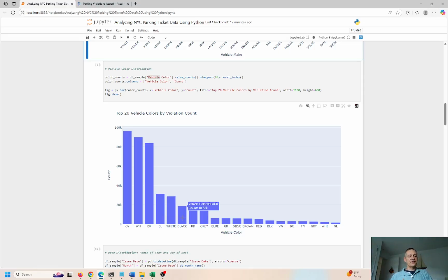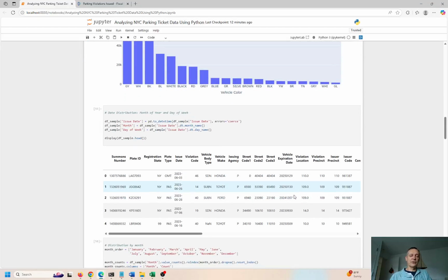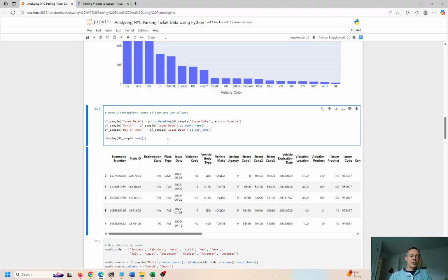So again, these should probably be consolidated and have like a two-letter or maybe three-letter standard. But you can see they have gray right here, and they have GREY over here. And if you spell it different, if one letter is off, or even if you have a space between it or a space at the front or at the end, the computer will interpret that as a totally different color, and it's going to go into a different bucket, and it's going to be plotted differently, right? So again, this is New York City data, and New York City is not a data institution. It's not Microsoft. It's not Amazon, right? Data was an afterthought for these guys.